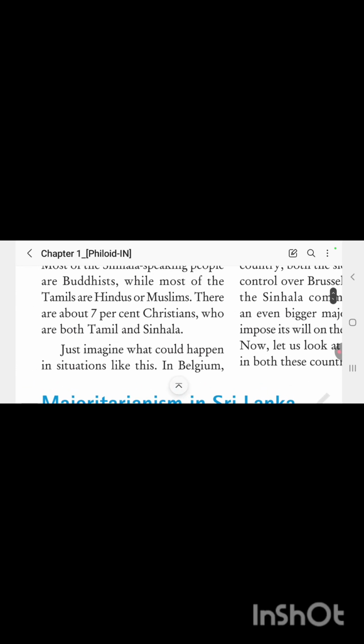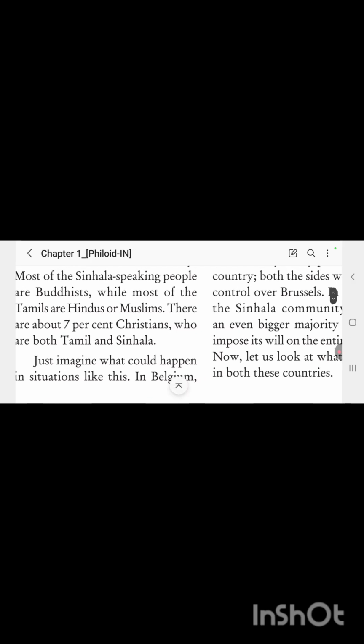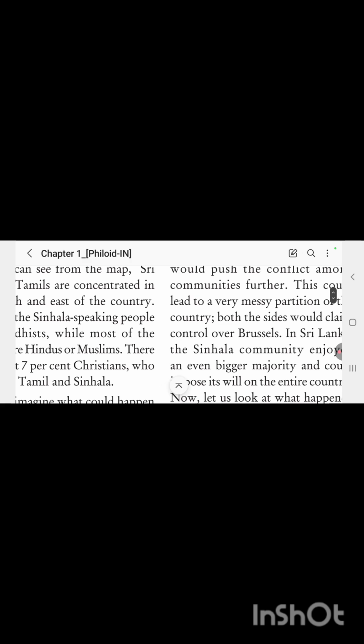So do you think in this country people live together happily? Of course not. That's why we're studying about Sri Lanka. So here, with the passage of time, the minority Tamil people were made to feel alienated because they were not given any kind of rights. That's why they started fighting for justice. Like you can see, Sinhala speaking people imposed their will on the Tamil people. Nobody wants to be under any authority. It should go hand in hand.